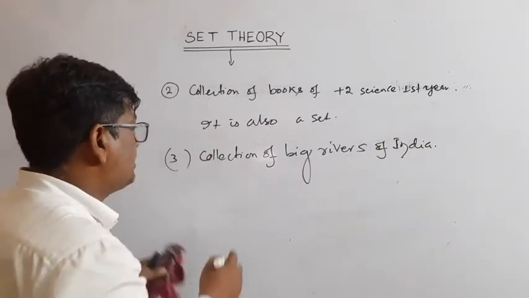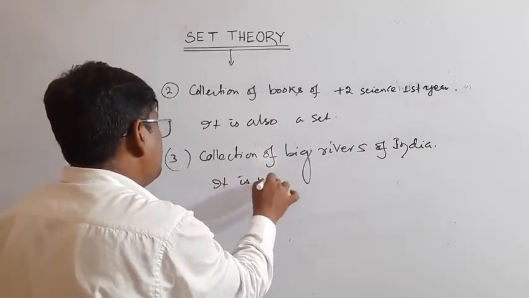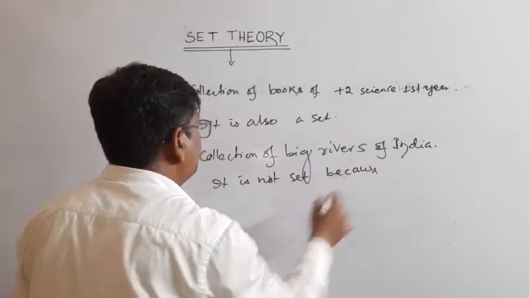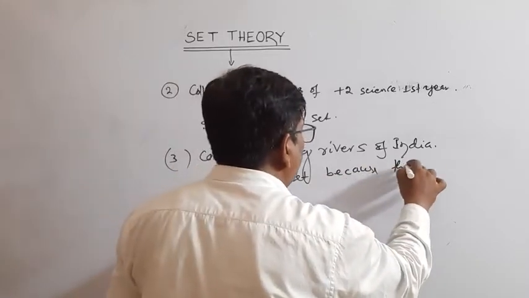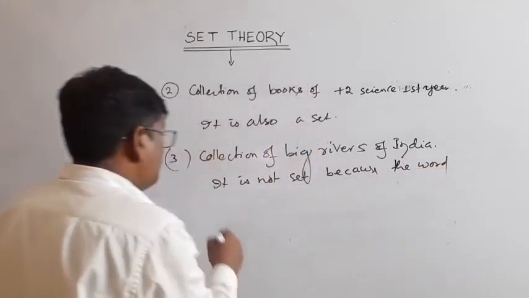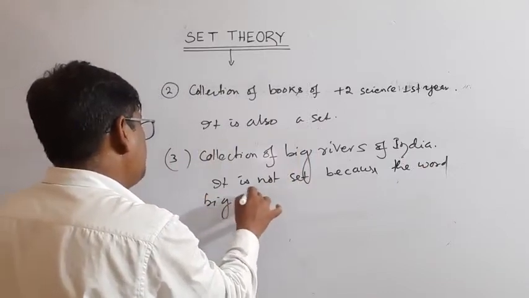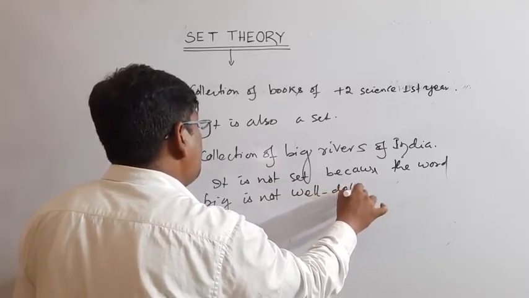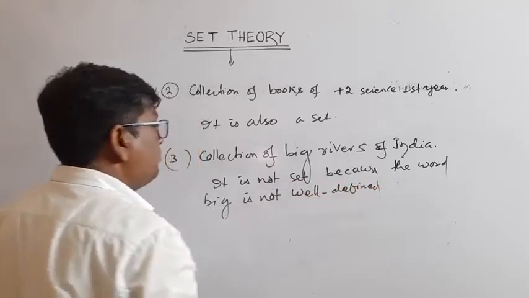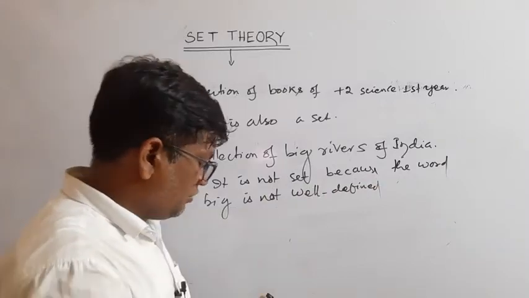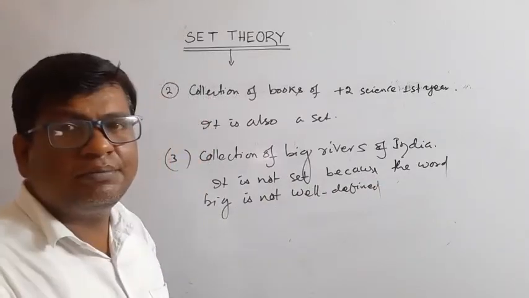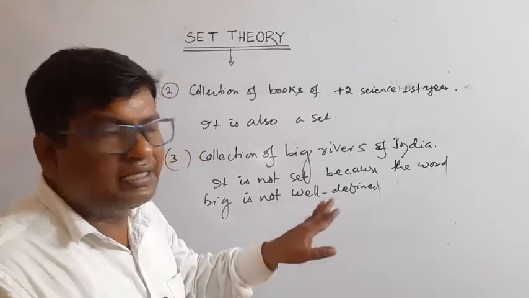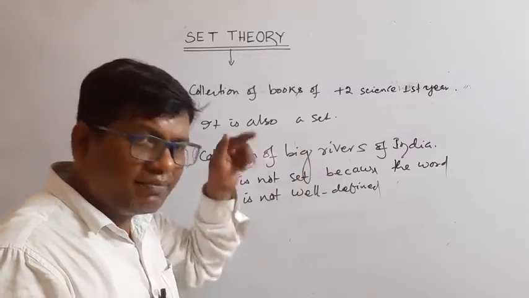It is not a set, because the word big is not well defined. At what corner the rivers are big, either width or length or depth, cannot be mentioned here.